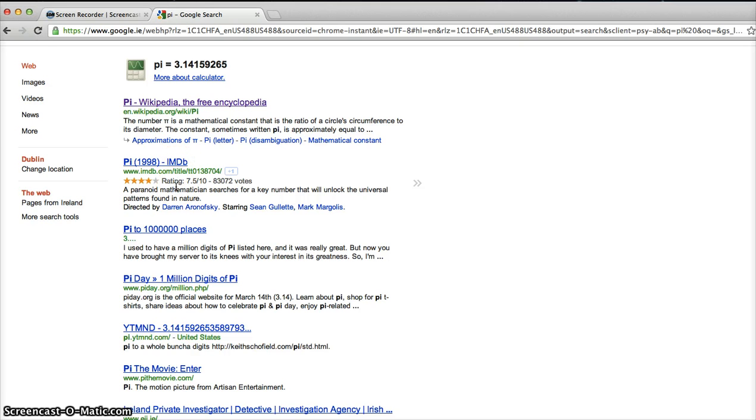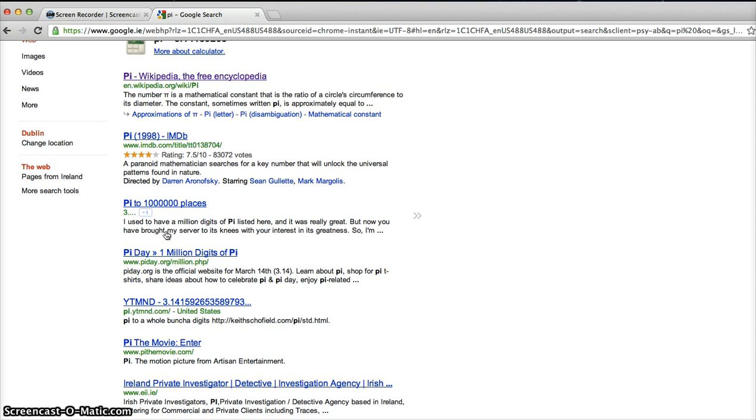This looks like a movie. It's pretty interesting that they would make a movie about pi. It's not really going to fit into the project that we're doing right now, but pi must be really important if they made a movie. Pi to the 1 millionth place, that sounds really cool, but I don't think I really need to know the 1 millionth digit of pi for this project.